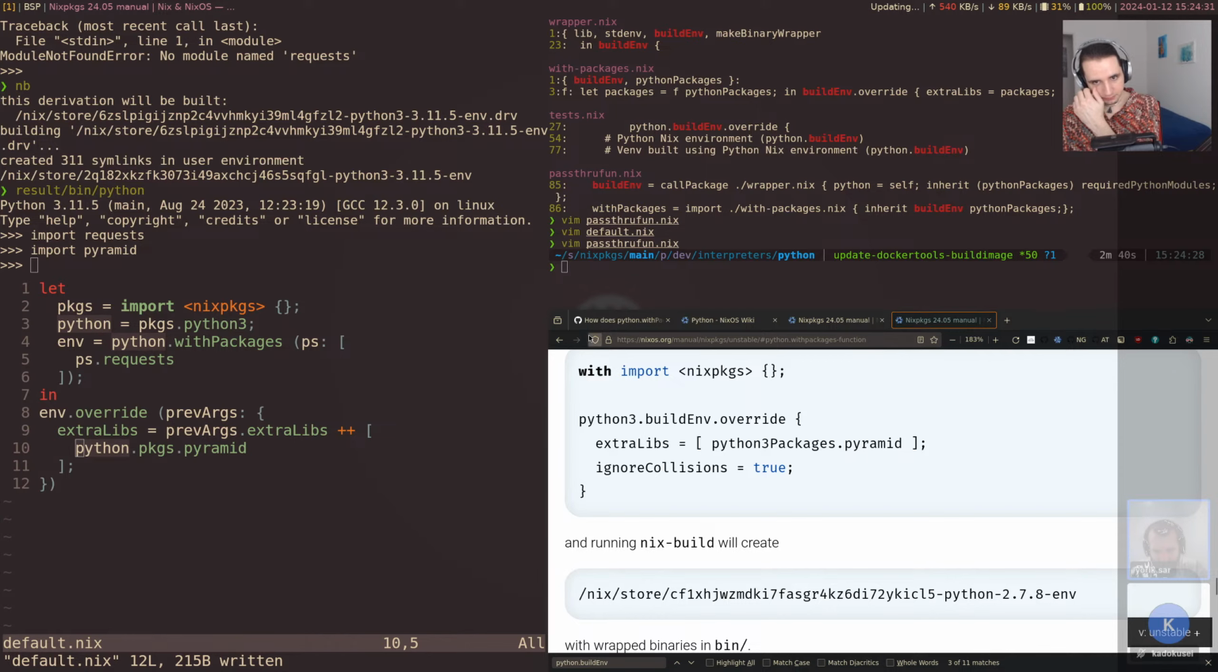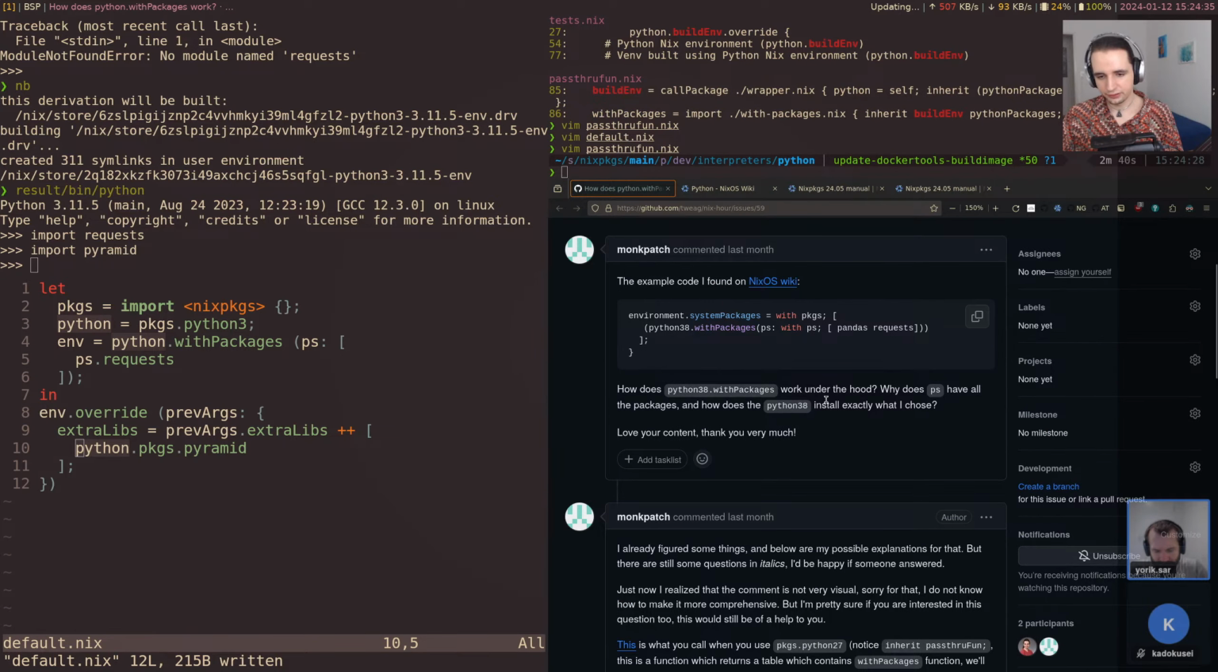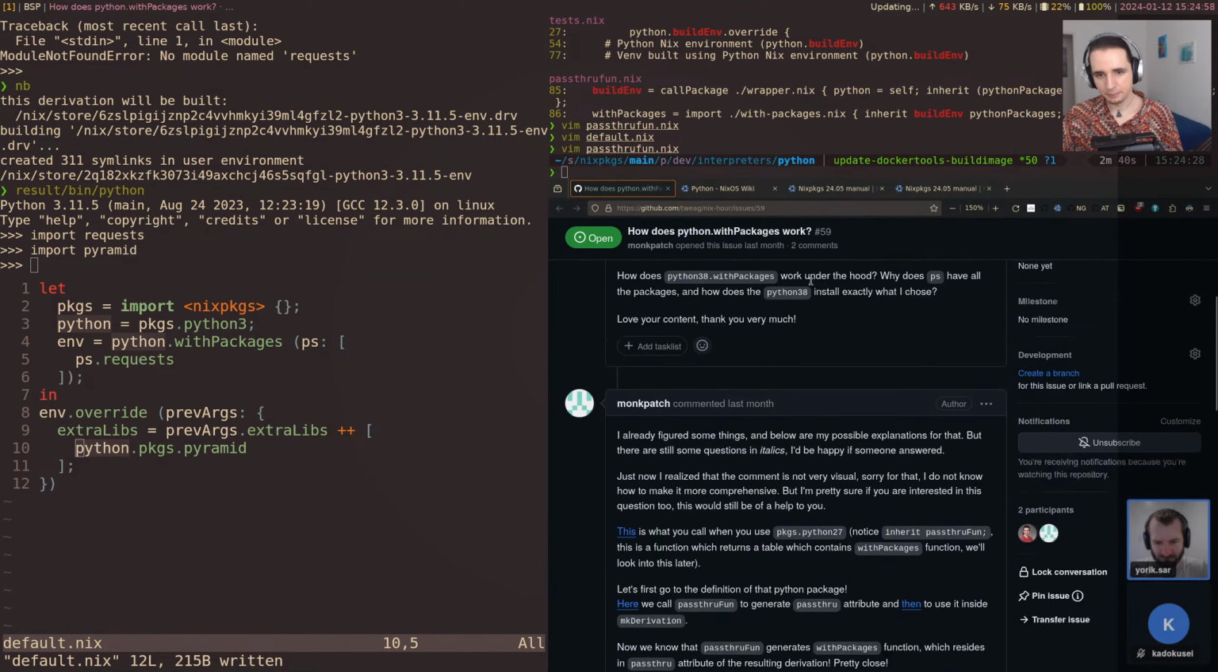Okay, let's actually jump back to the issue here. There's some questions here that were written down. We can see here there's withPackages, and right, you can then put this into system packages. It's like any other derivation. Make sure you add the parentheses front and back, otherwise this becomes a list of 2 elements, which is usually not what you want.